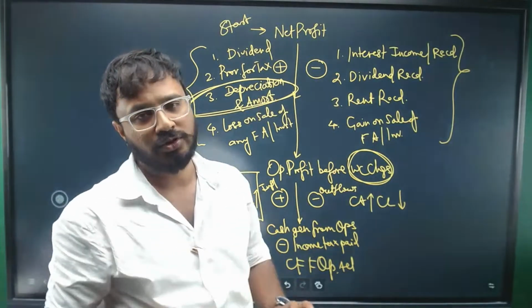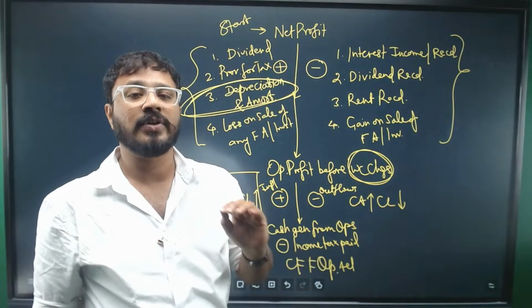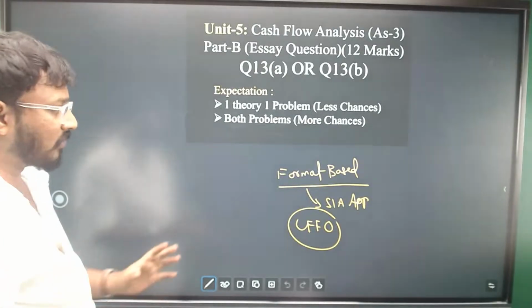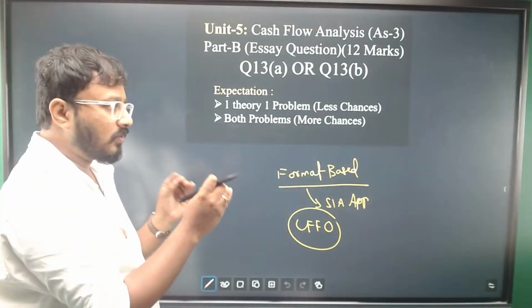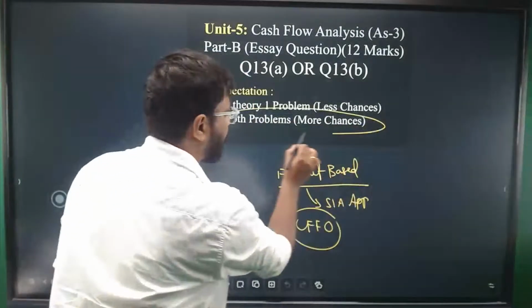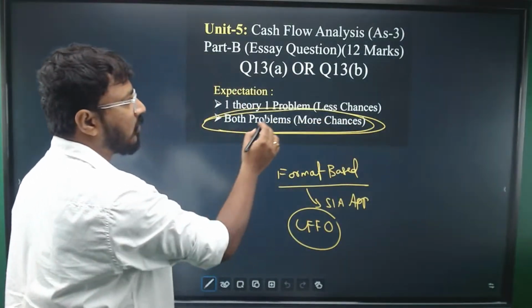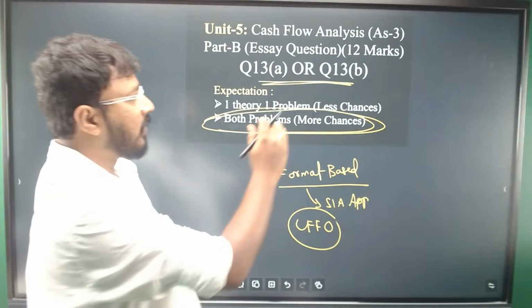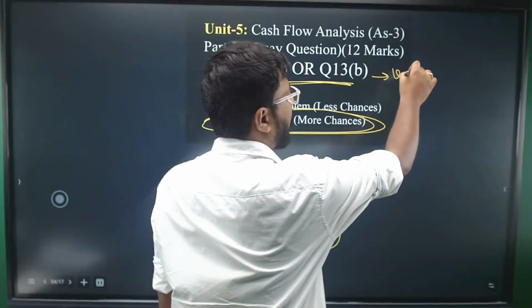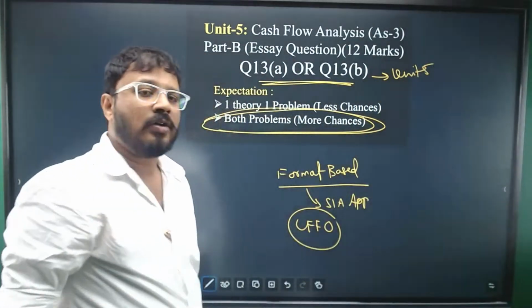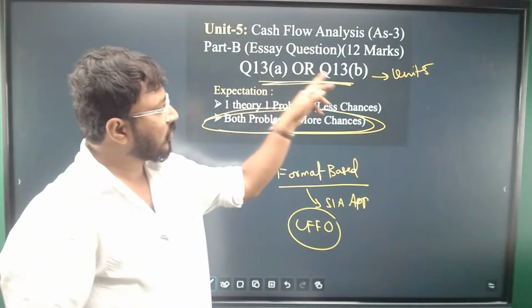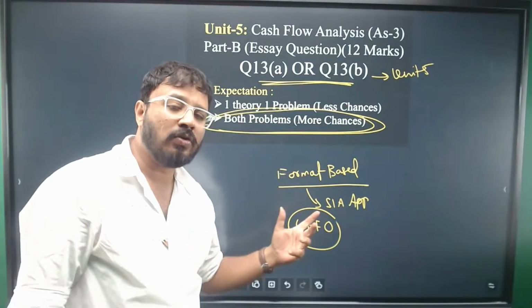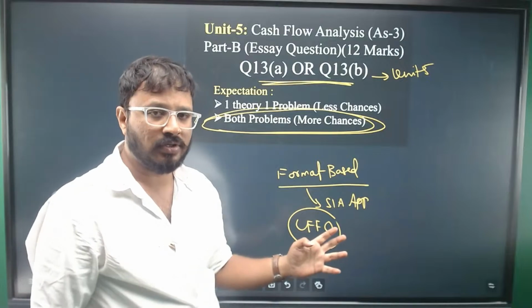You can score marks very easily. It is purely format based, right? Let's look at the question. As I was saying, both problems are expected in question number 13A and 13B. So 13A and 13B are fixed for unit 5, obviously. There are more chances that both questions are problems only. That's why I'm saying be good with the format, be good with the procedure, right?